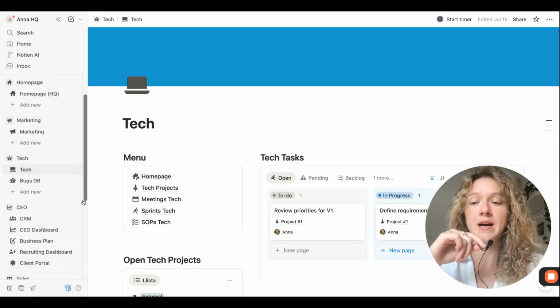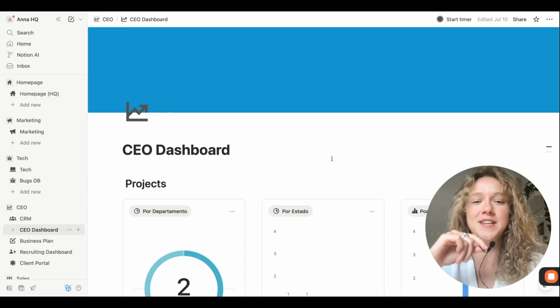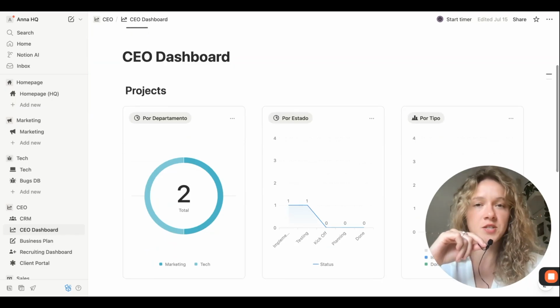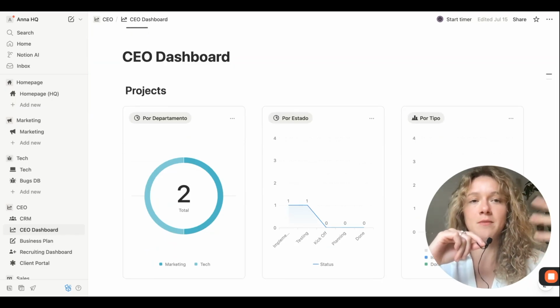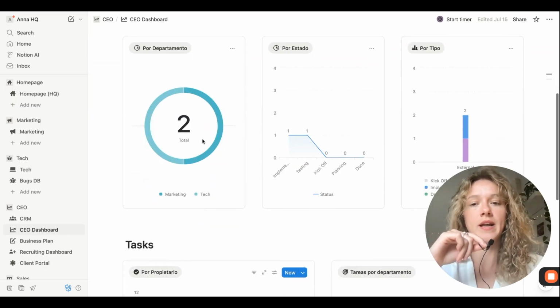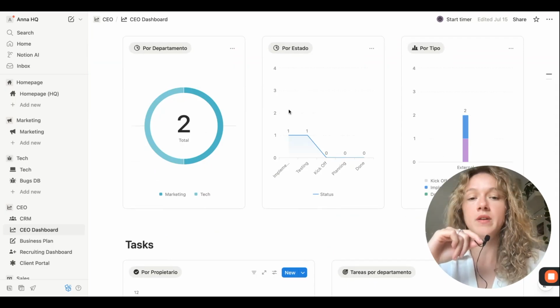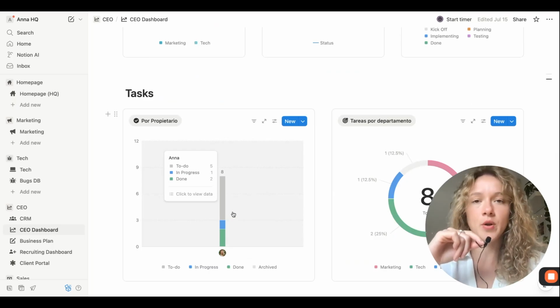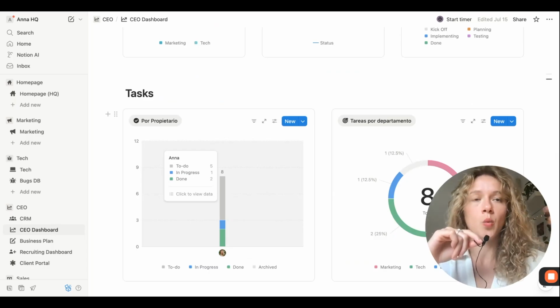And then we can bring it up to the CEO level with, for example, the first thing that they always want to see, of course, as a co-founder, is what's going on inside my business. So we can just have this dashboard to show with graphs and more intuitive data what's going on, like how many projects or clients do we have open, what's the status of them, what's the workload of my team, like how many employees or team members do we have, what's the workload and what specific tasks do they have assigned for the next couple of weeks, and everything else.